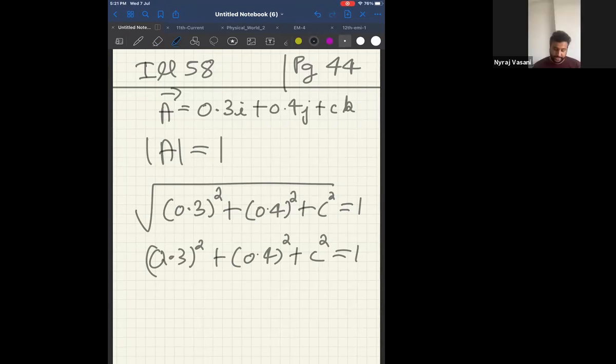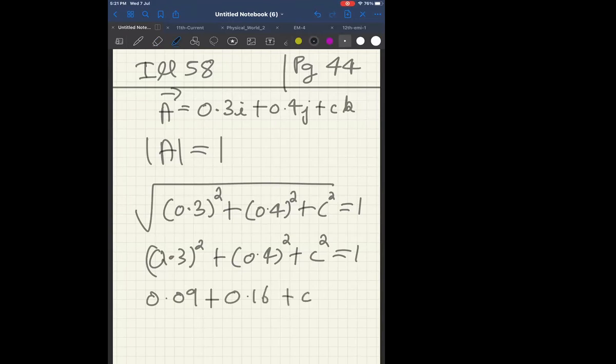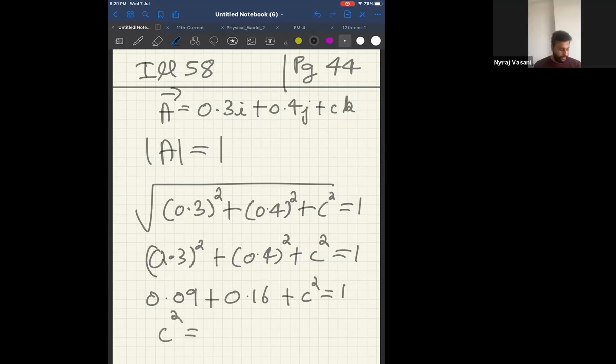Now 0.3 square will be 0.09 plus 0.4 square will be 0.16 plus c square will be equal to 1, or c square will be equal to 1 minus 0.25. You will get the answer as 0.87. I'm not doing it. I'm hoping you have got it. Is it fine? Did you understand the logic? Therefore, can I say the value of c is 0.87? Tell me, did you understand this problem, all of you?